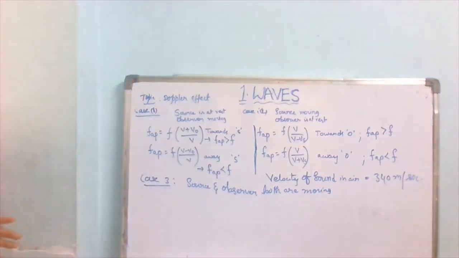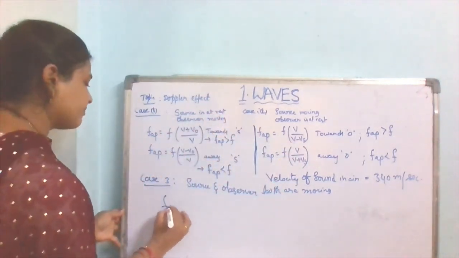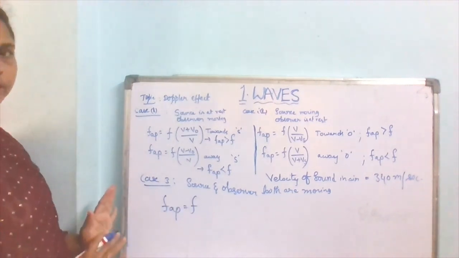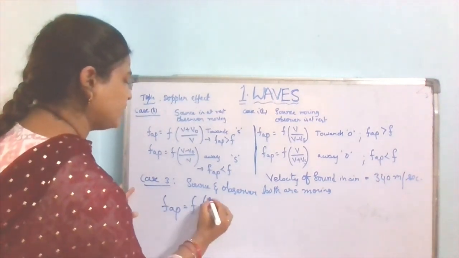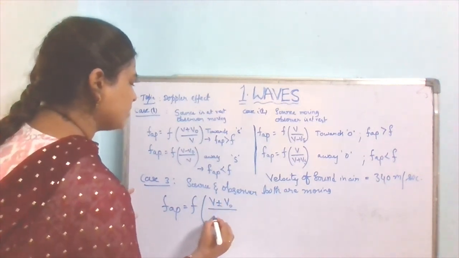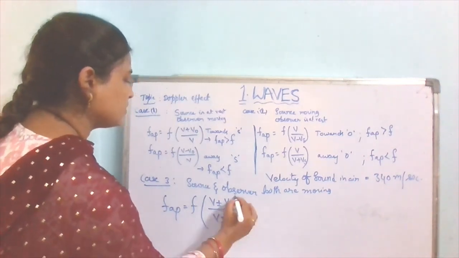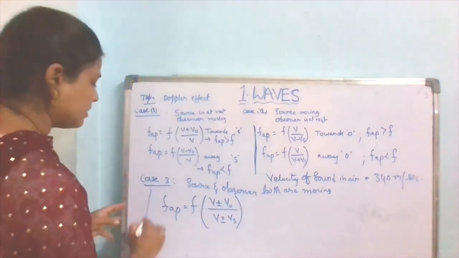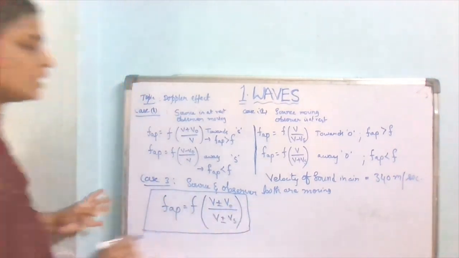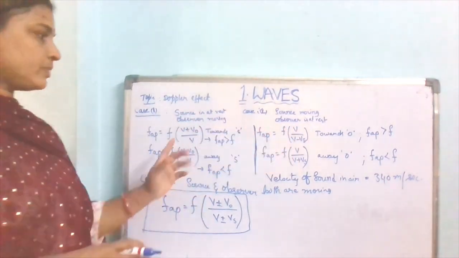From these four equations we can write: apparent frequency equals the original frequency into (V plus or minus V0) by (V plus or minus Vs). Here the source may be at rest or moving, and the observer may be moving or at rest.